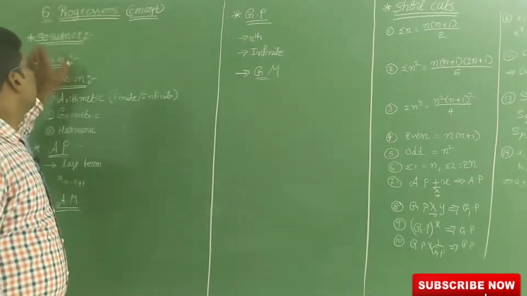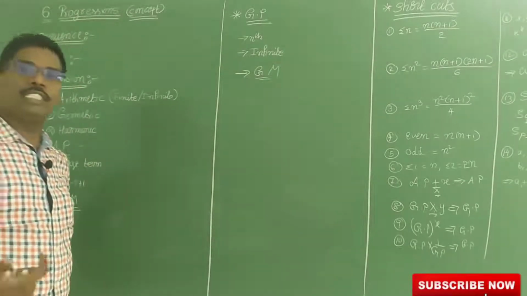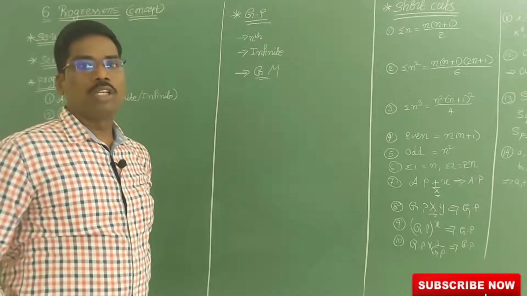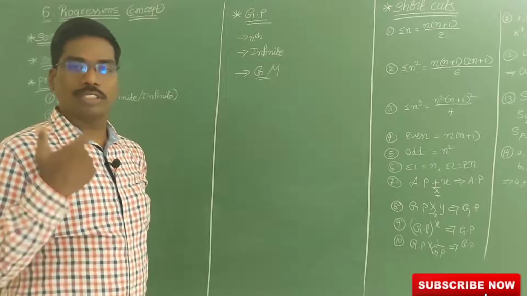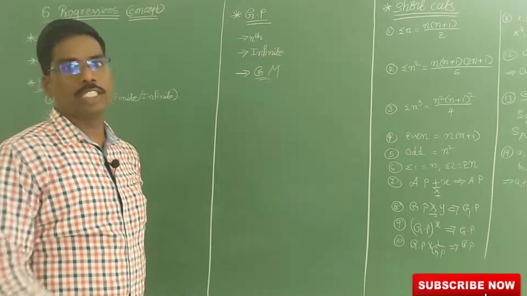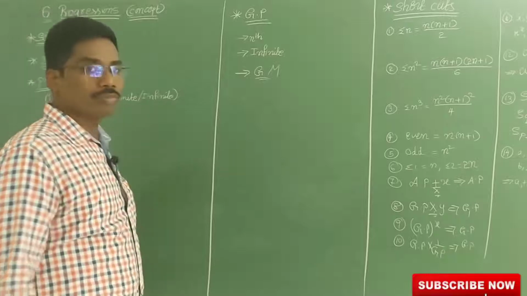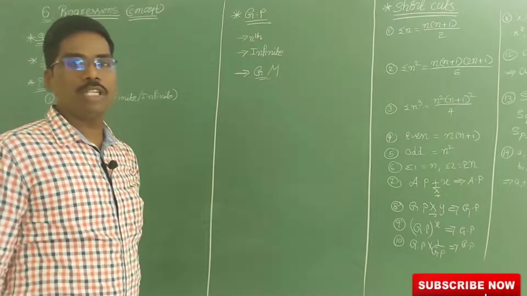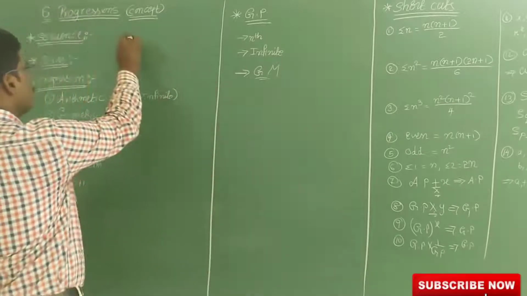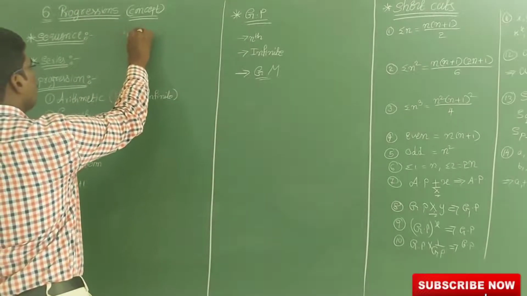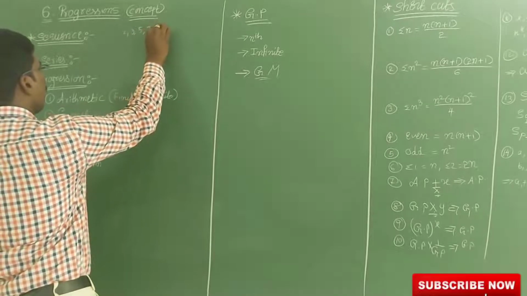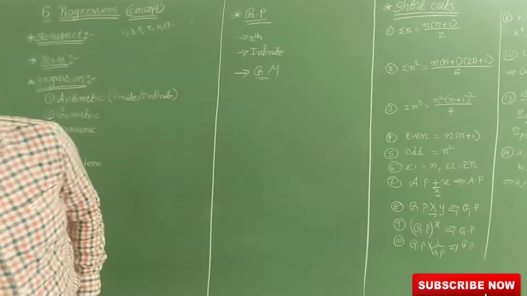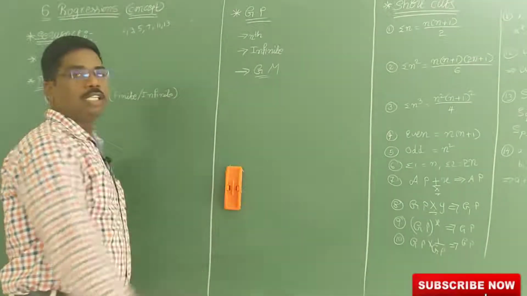Progressions concept. First one, sequence. What is a sequence? A sequence is an order of numbers, or a group of numbers, or a collection of numbers. That is only a sequence. Example, let us consider 2, 3, 5, 7, 11, 13 and so on. This is the prime number sequence.